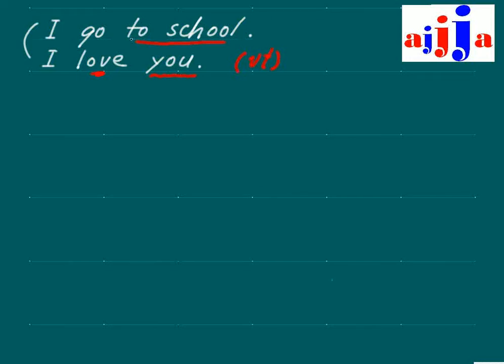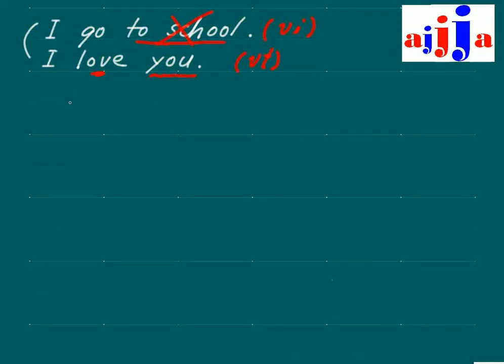So this one has no object. This is not the object. That's why we call this one VI. So now in the dictionary, we have a VT and VI.